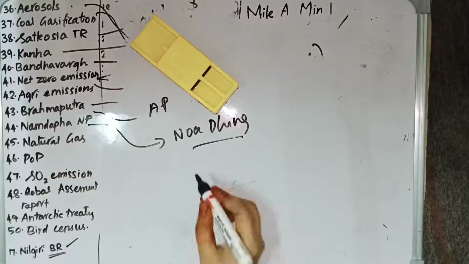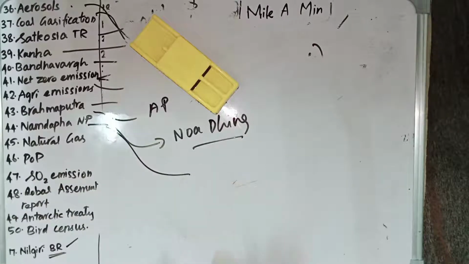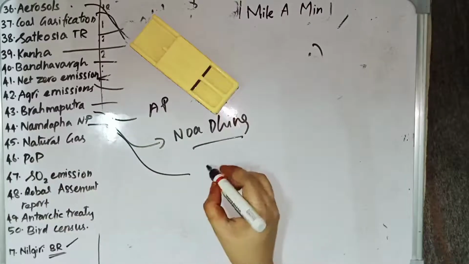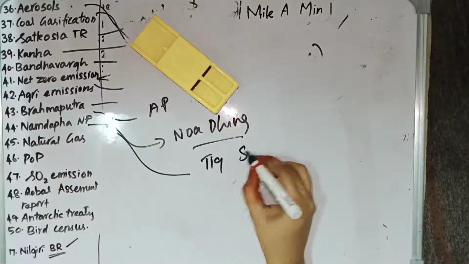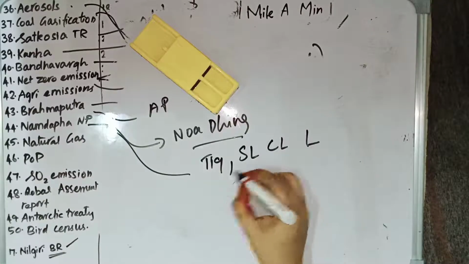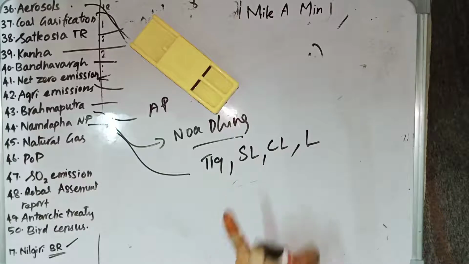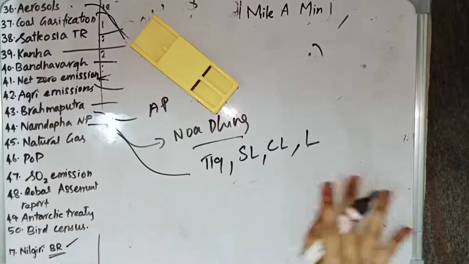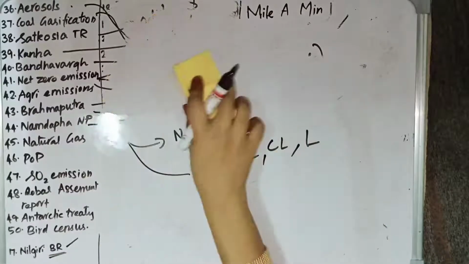It is in Arunachal Pradesh, and it is the only reserve in India to have 4 feline cat species. It has tiger, snow leopard, clouded leopard and leopard. It is the only reserve in India to have tiger, snow leopard, clouded leopard and leopard together. And the Noa-Dihing River flows through it, and it is in Arunachal Pradesh.